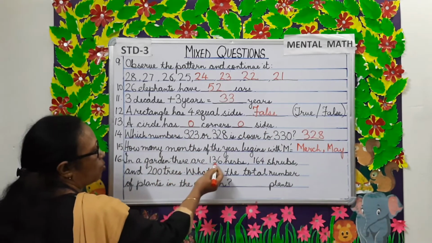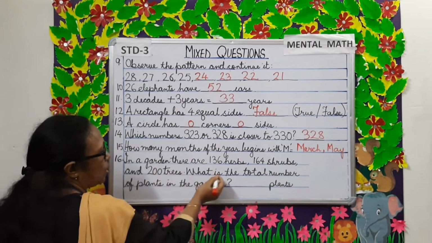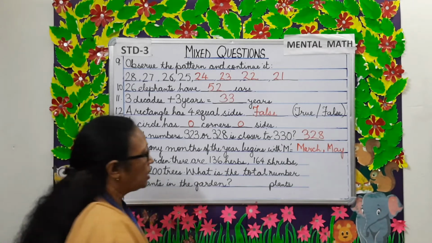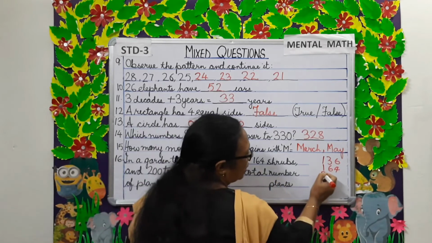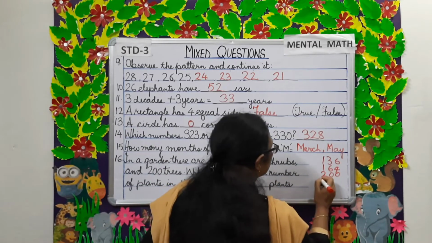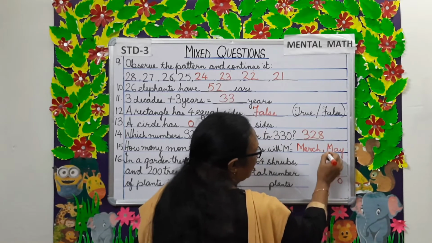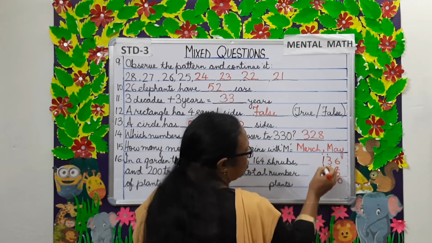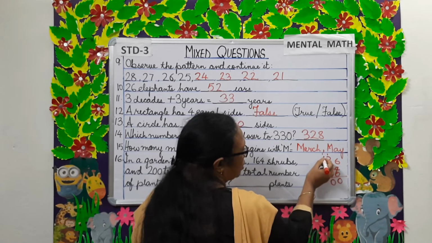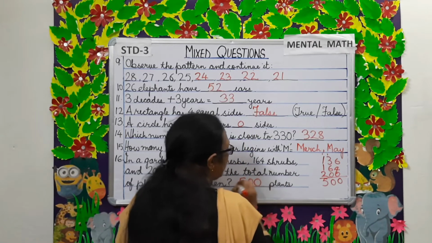In a garden, there are 136 herbs, 164 shrubs, and 200 trees. What is the total number of plants in the garden? So, let's see, 136 herbs, 164 shrubs, and 200 trees. Let's count. 6 plus 4 is 10. Carry over 1. 3 plus 6, 9 plus 1 is 10. Carry over 1. 1 plus 1 is 2, plus 1 is 3, plus 1 is 4, plus 1 is 5. So, there are 500 plants.